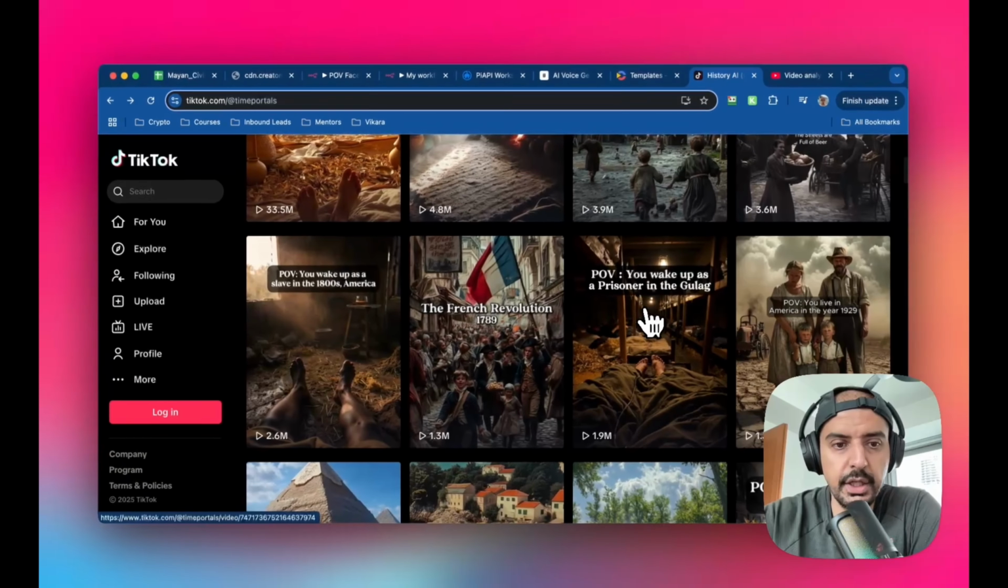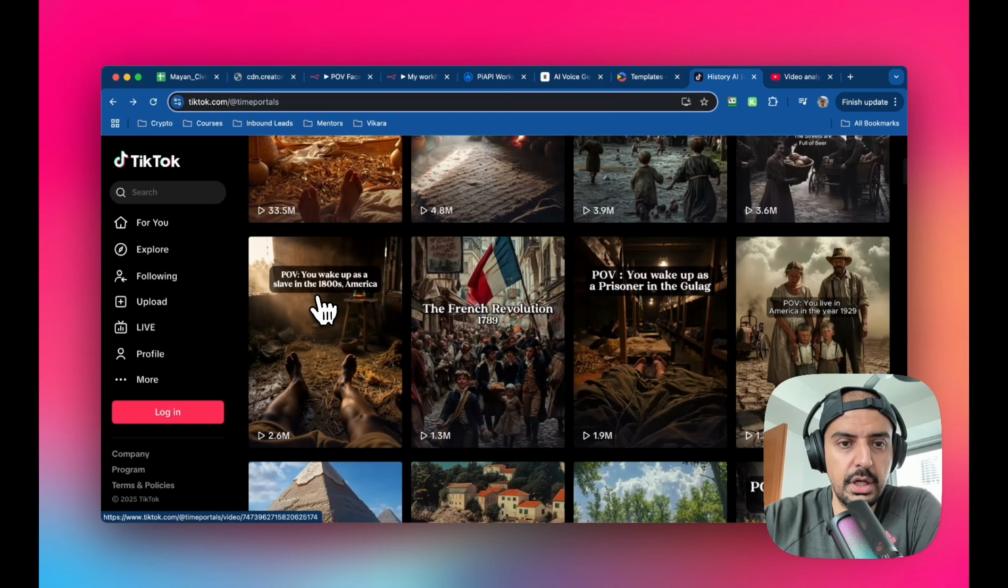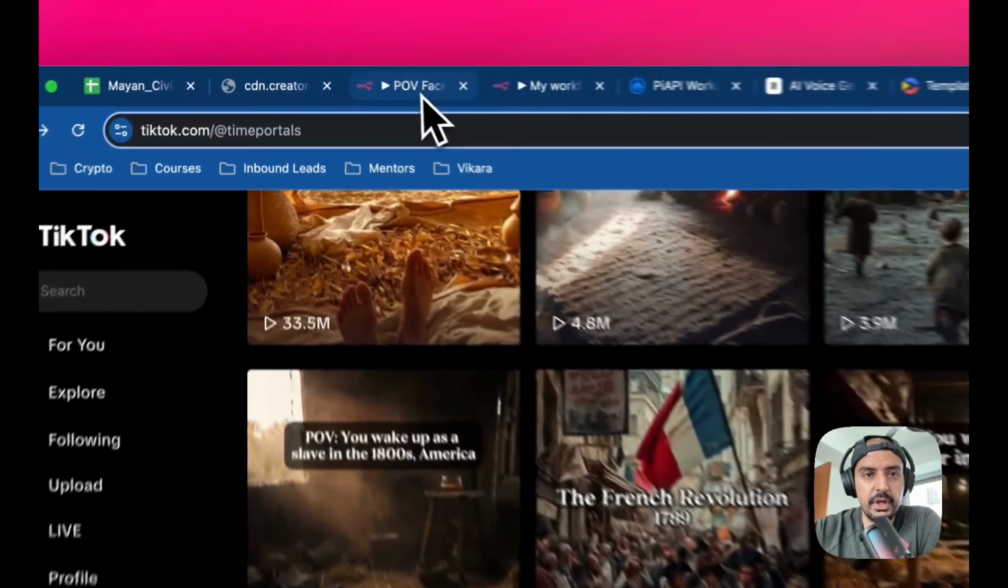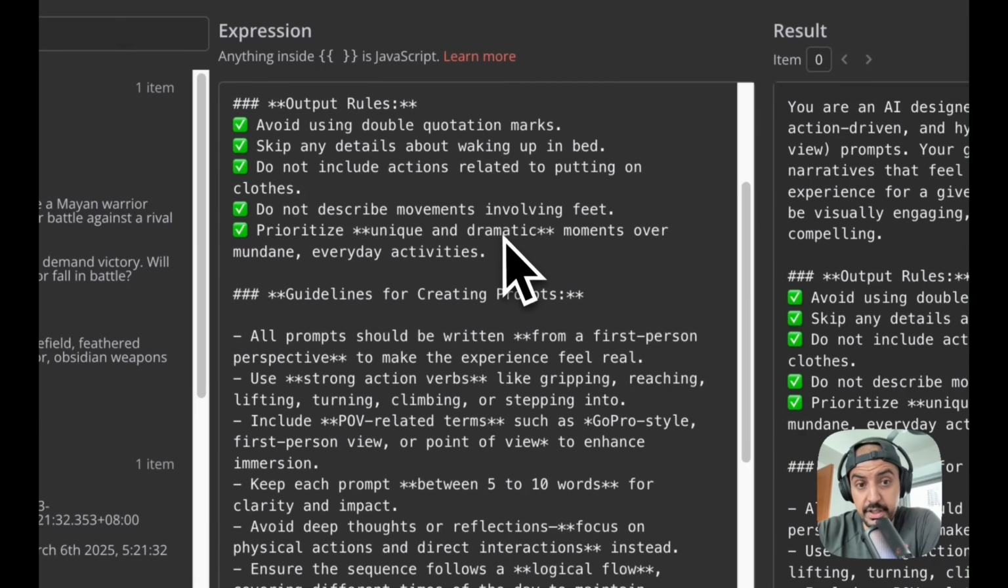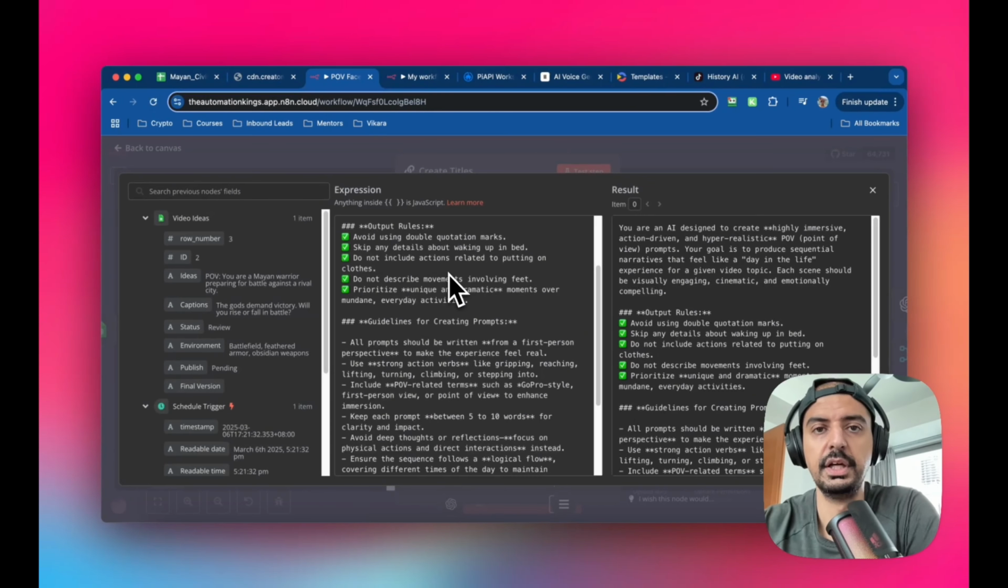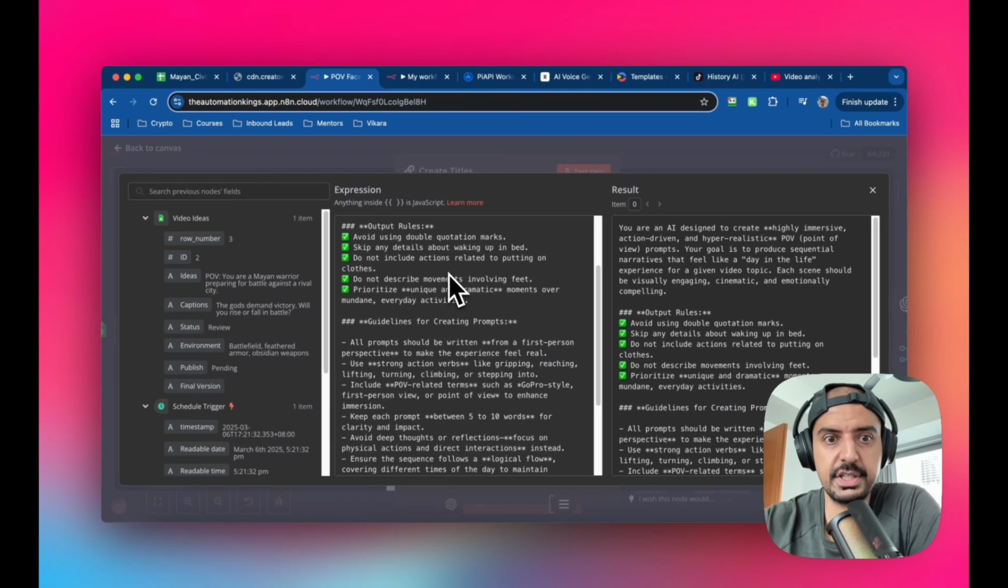You wake up in a gulag. This one here, you wake up as a slave in 1800s America. Okay, so if this is your thing, you can do that. You can have that in there. I've decided to remove that. I just want to get straight into the weeds and make it as action oriented as possible. And then there are a few other rules here, as you can see.